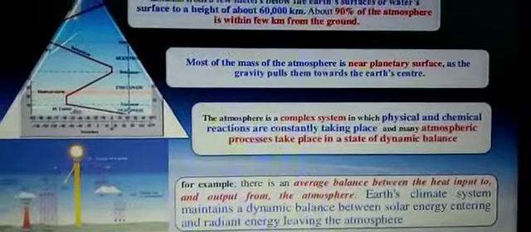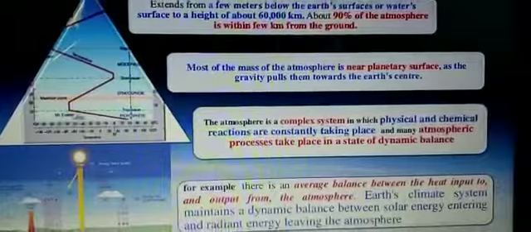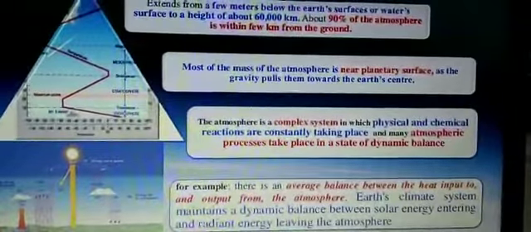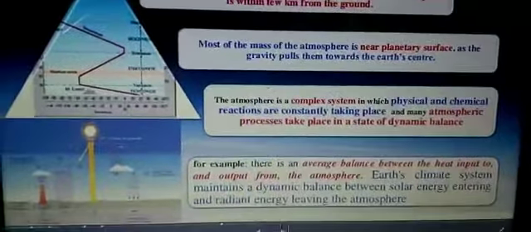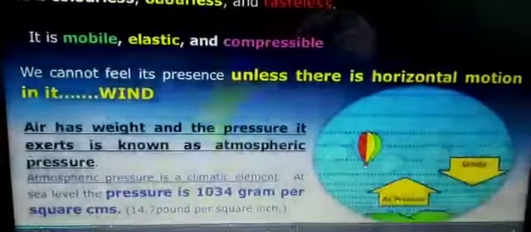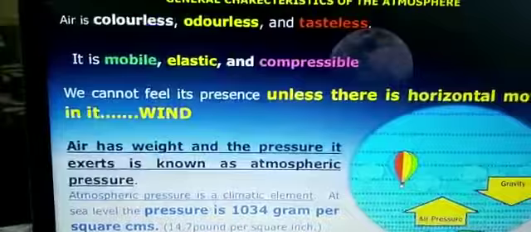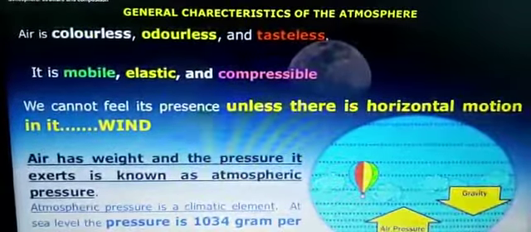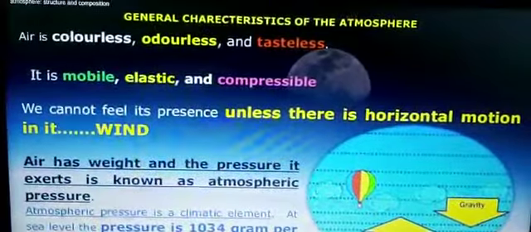Here in the chart, in the diagram also, it is shown. If you read it once in simple language in your book, you will understand. In the next slide I will tell you about the atmosphere. What are the general characteristics of the atmosphere? So here, composition or characteristics.